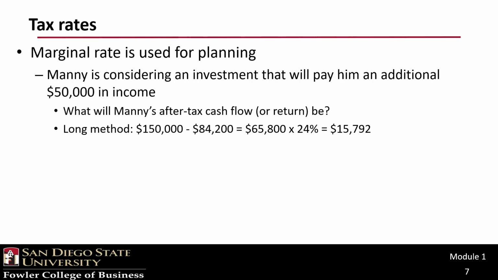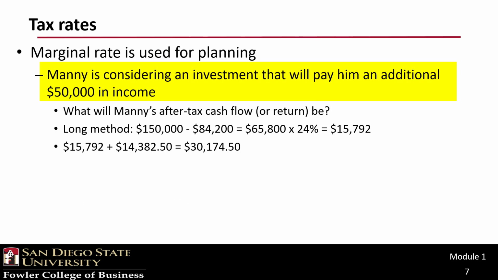But we should not throw out the average and marginal rates as meaningless. In fact, marginal rates are one of the most meaningful rates used in tax planning because they are more capable of predicting the future. Strong in the tax force is this one. Let's use an example to see how that works using Manny, regular Manny, not Crazy. If Manny, and let's call him New Manny, is considering an investment that he expects will pay him $50,000 extra income, how much can New Manny expect to receive after taxes?